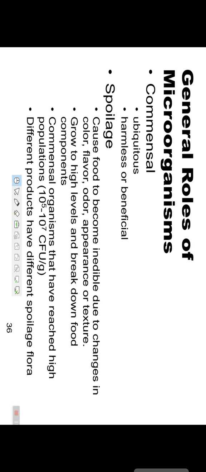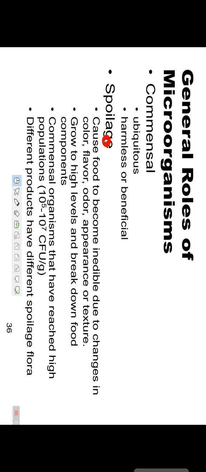Now pathogen. General role of microbes present in food microbiology. There is commensal, ubiquitous, harmless or beneficial. Already I told you the microbes are of two types. They are harmful or beneficial. In spoilage, what happened? They cause harm to the food.